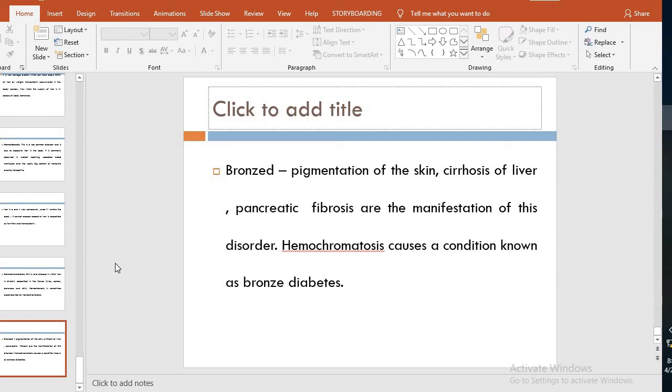Hemochromatosis causes a condition known as bronze diabetes. This is diabetes due to pancreatic fibrosis, in which there is hemochromatosis, and due to hemochromatosis the pancreas becomes nonfunctional, and so there could be bronze diabetes.